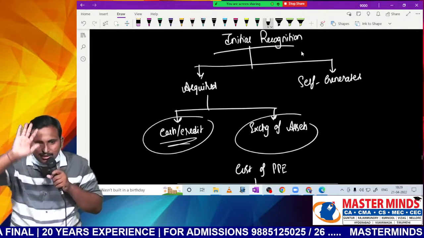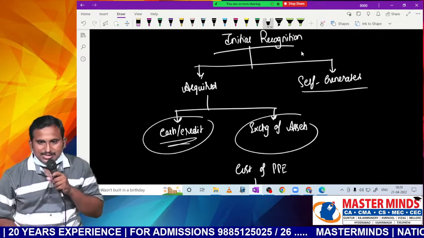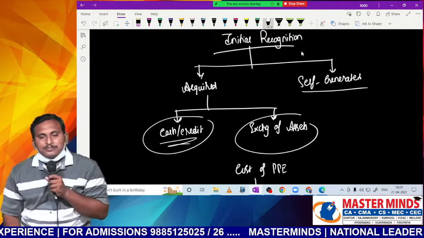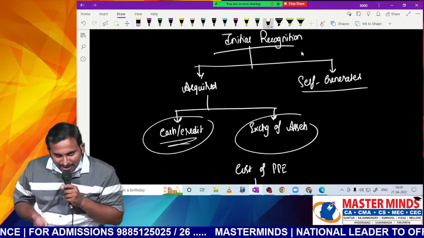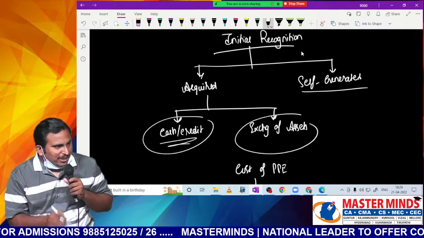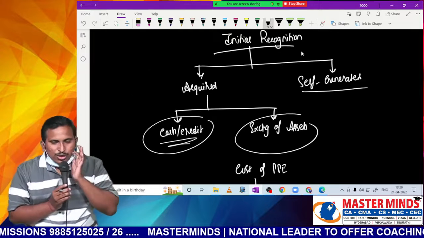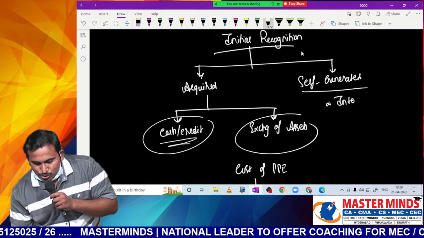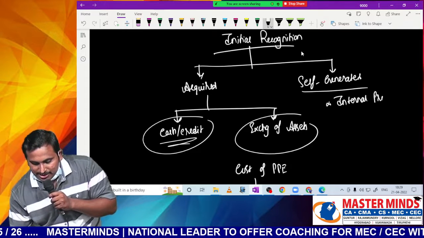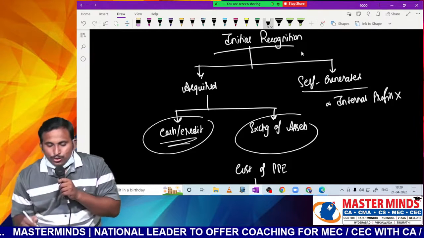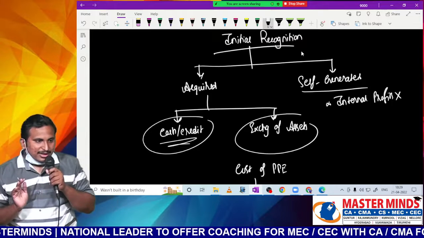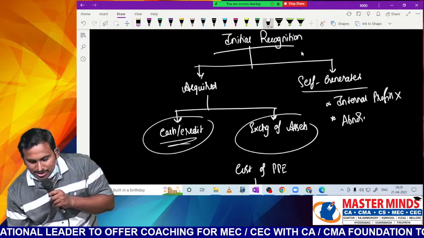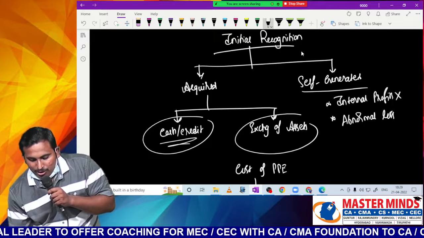Sir, is that clear? Now let me move to the last one here, self-generated. Now what is this self-generated, sir? Very simple. Sometimes we may construct the assets, sir. All the principles we have said till now hold good. Only 3 points you should know, sir. One is internal profits should not be considered. Hello, what should not be considered? Internal profits. When you are manufacturing, you should not consider any internal profits. Second one, any abnormal losses should not be considered as part of the cost.